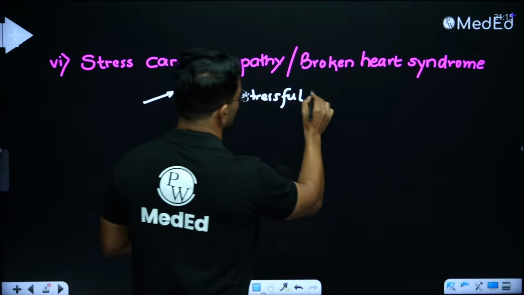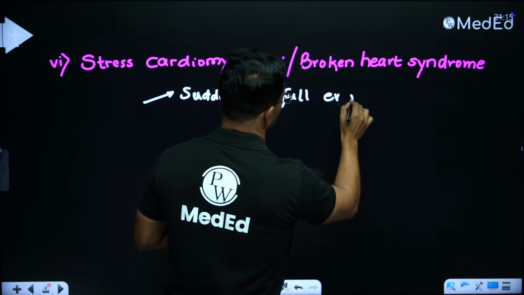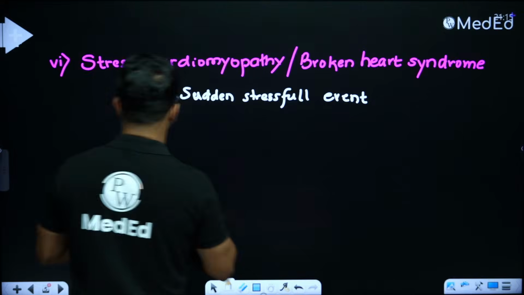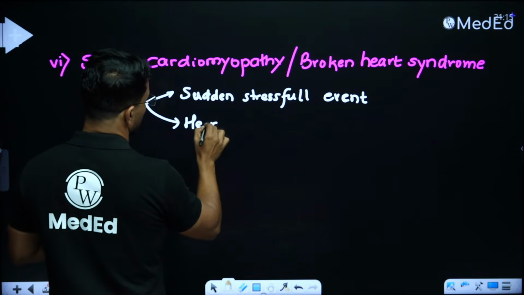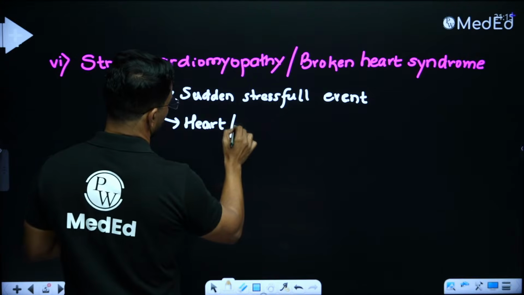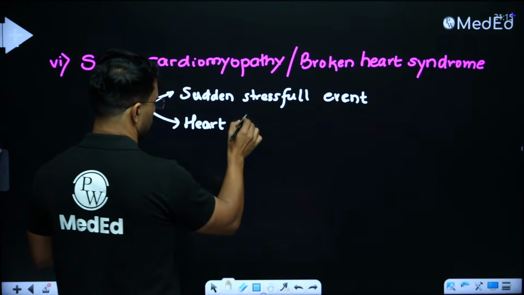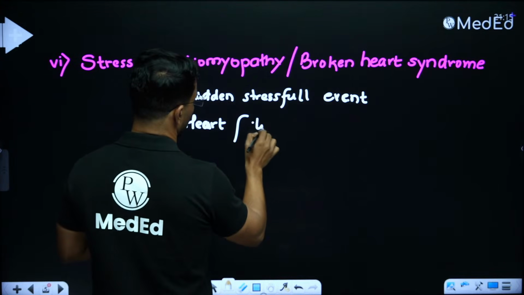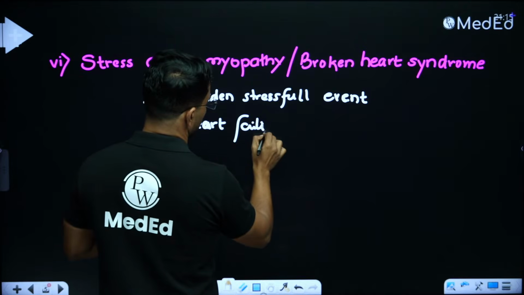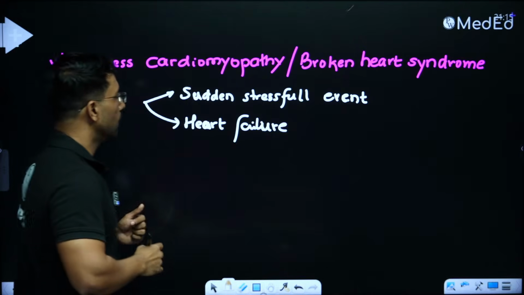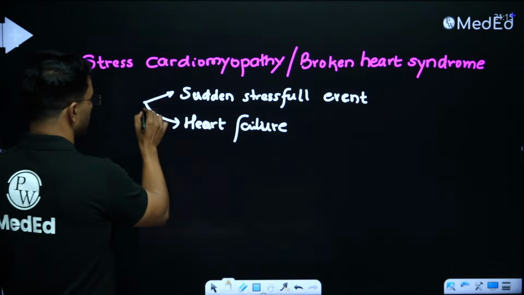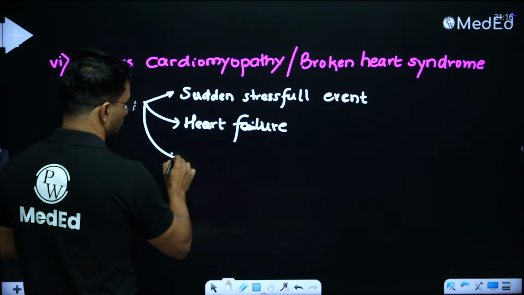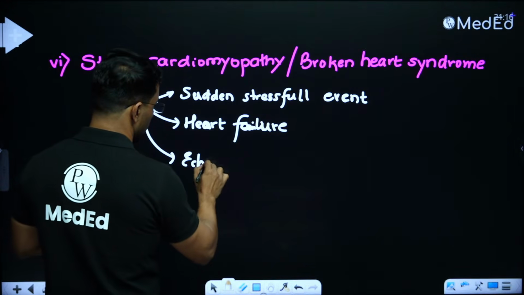That is one important history clue, right? Followed by that, patient develops features suggestive of heart failure or MI.